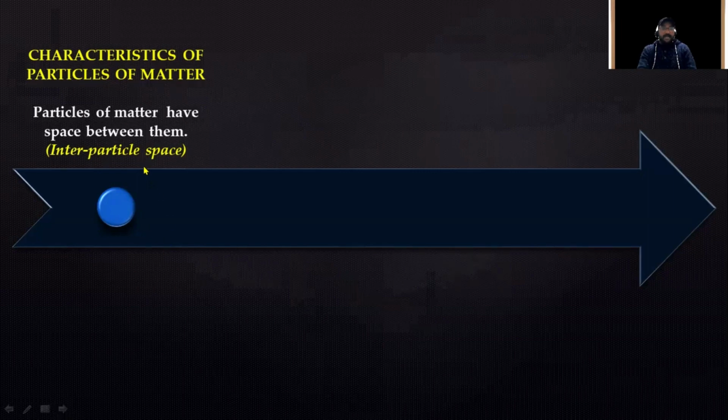Another characteristic is that they have interparticle space. Particles of matter have space between them. Say, for example, if these are two particles of any type of matter, the space between them is interparticle space.